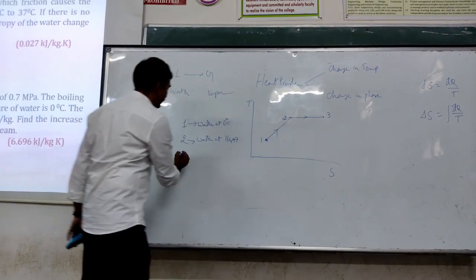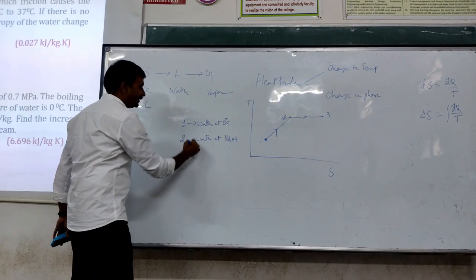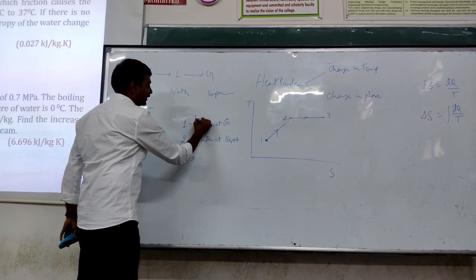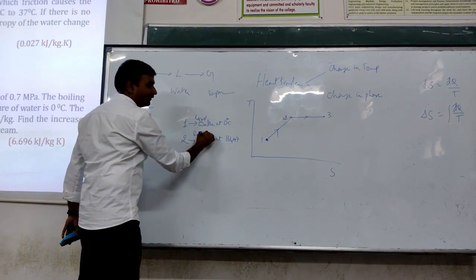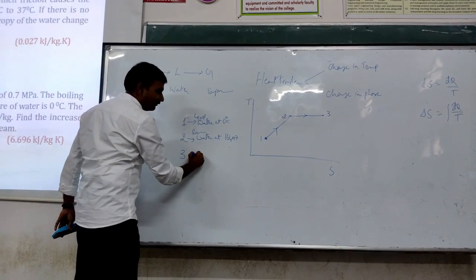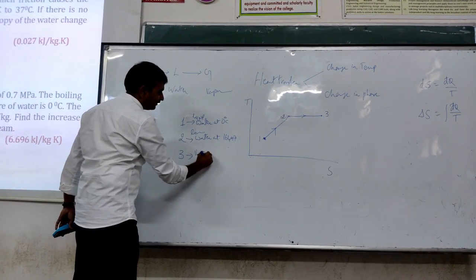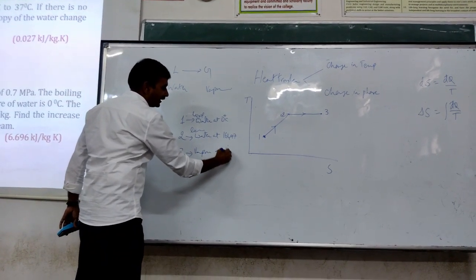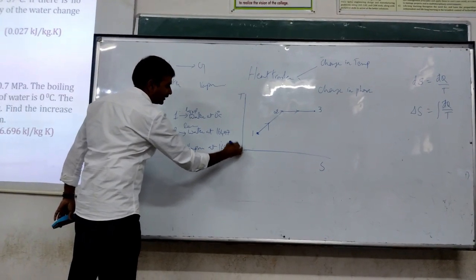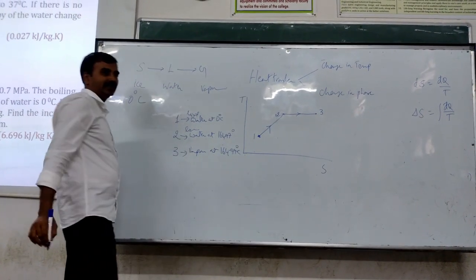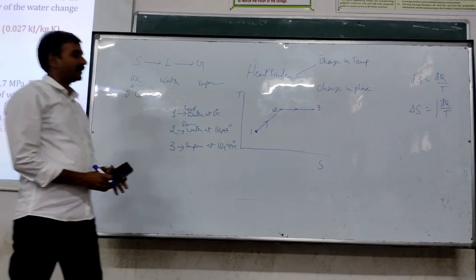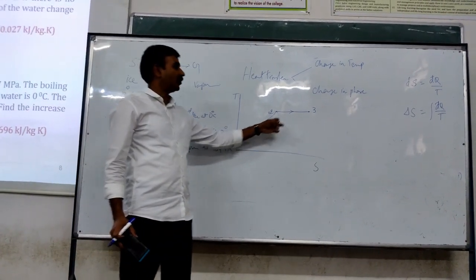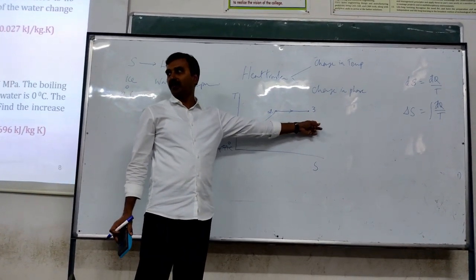Now what is 3? State point 3. This is water in vapor form, vapor at 164.97 degrees Celsius. Right? Now there are two processes: process 1 to 2, process 2 to 3.